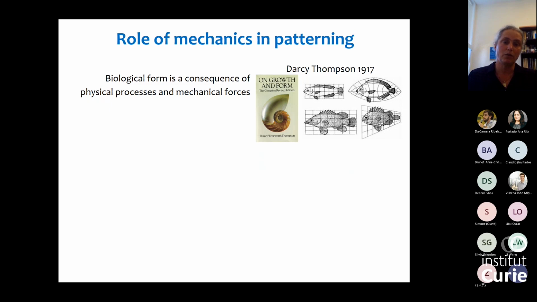And one of the first people who considered that the physical processes and the mechanical forces involved in this can actually help us gain insight into the patterning process itself was D'Arcy Thompson, who realized that thinking from a mathematical and physical point of view about these patterning processes can lead to a lot of insight into which patterns can actually form.